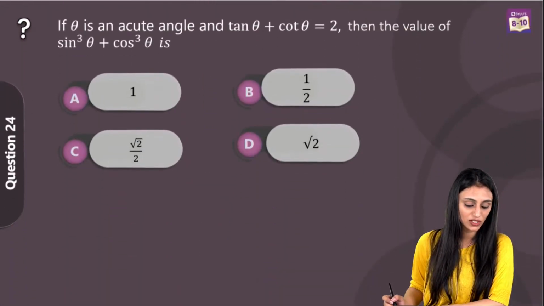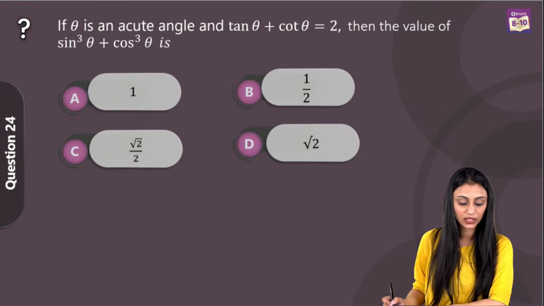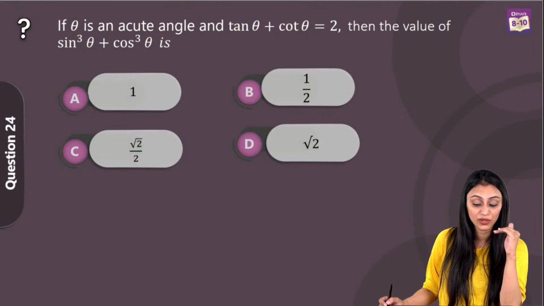Now, let's take a look at question number 24. If theta is an acute angle and tan theta plus cot theta is equal to 2, then the value of sine cube theta plus cos cube theta is. So, theta is an acute angle, it's already mentioned.